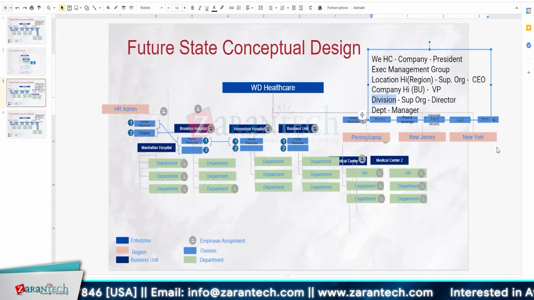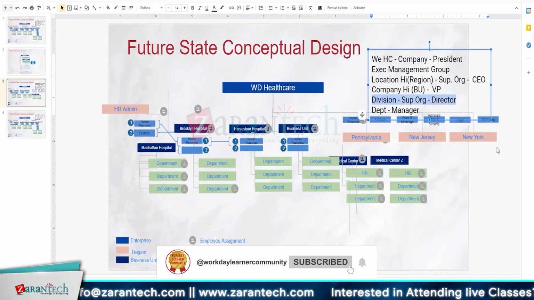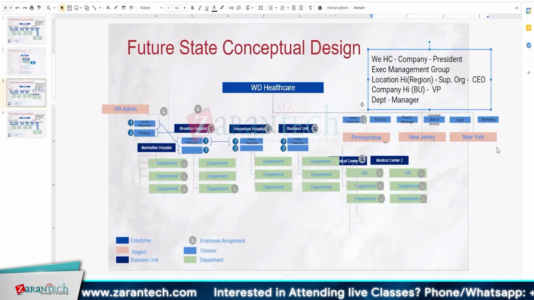Okay, so then underneath the hospital, I have a department. So I can directly map the department. So in this case, I don't need any division at all. Yeah, you can say that.